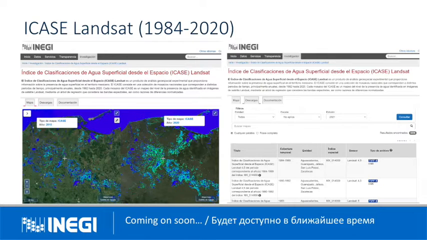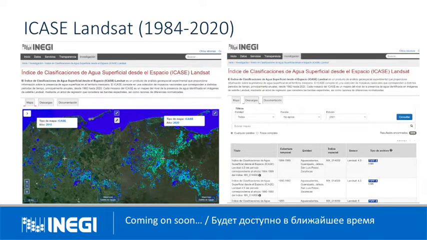Another interesting product is the ICASE Landsat. The name ICASE is for the Index of Classification of Superficial Water from Space. This product is a collection of national mosaics that results of applying a pixel classification method very similar to the one proposed in the WOfS methodology. The classifier looks for the presence or absence of superficial water. The index is the percentage of the incidence of water in a given period of time.